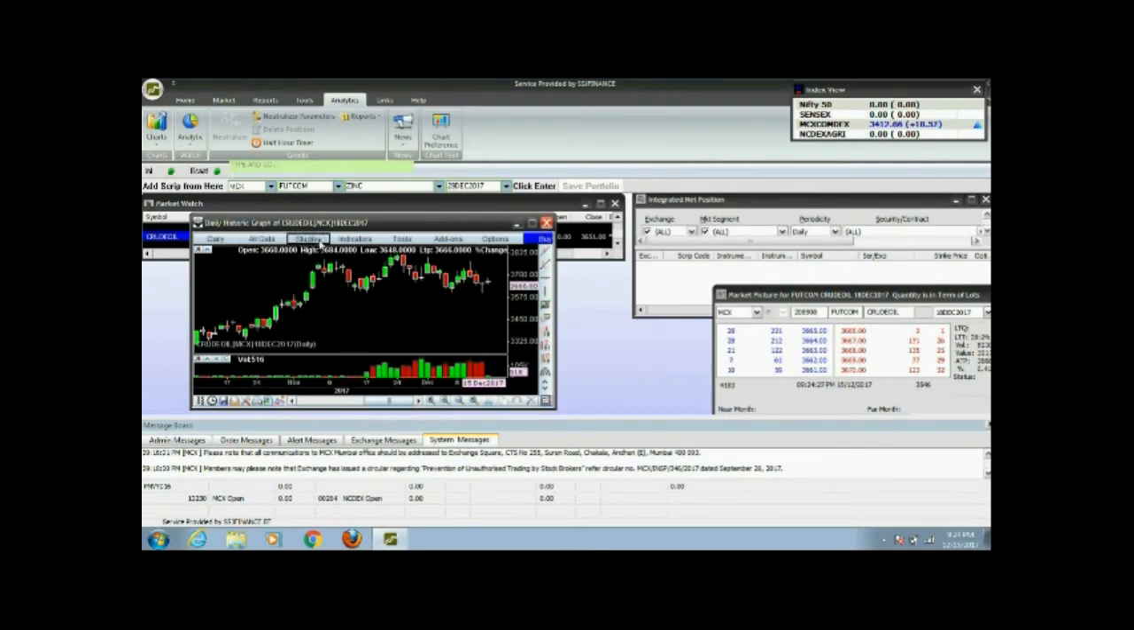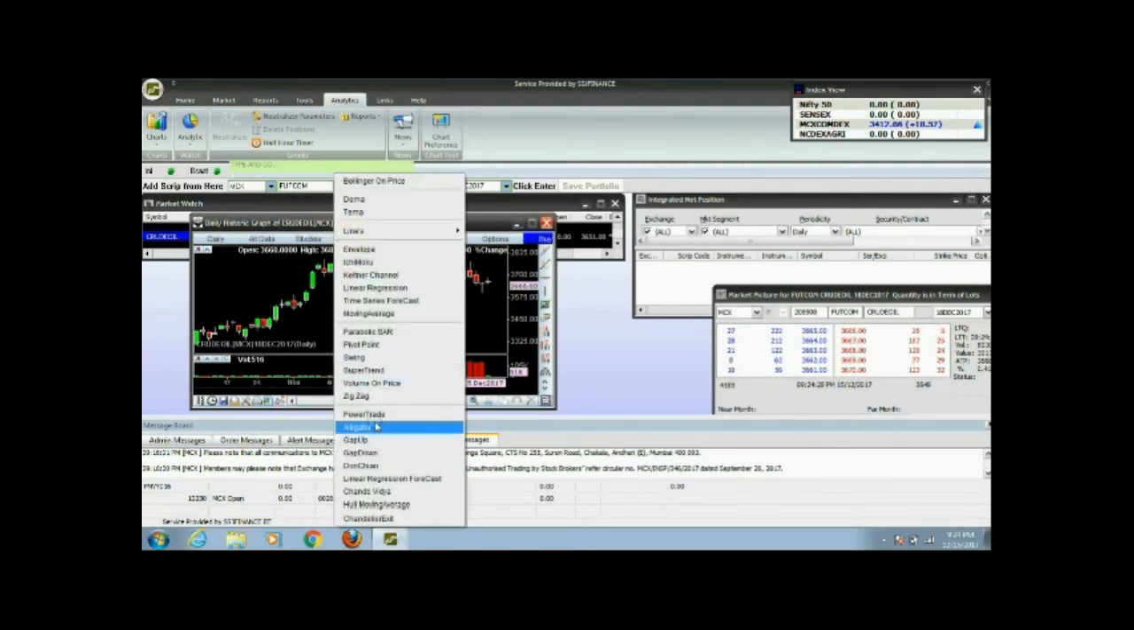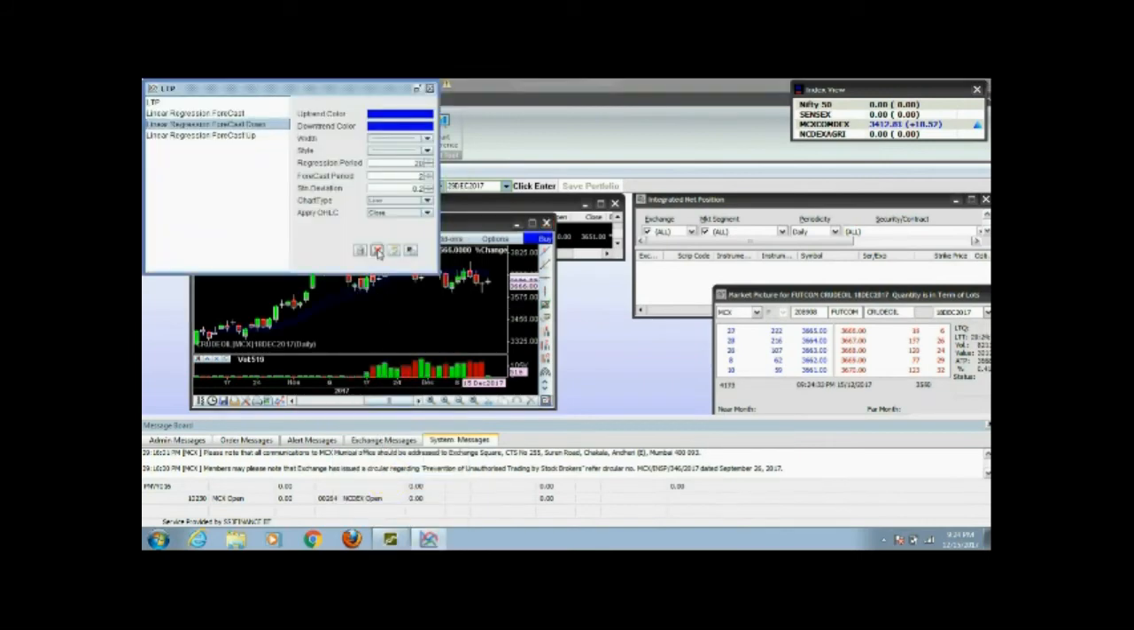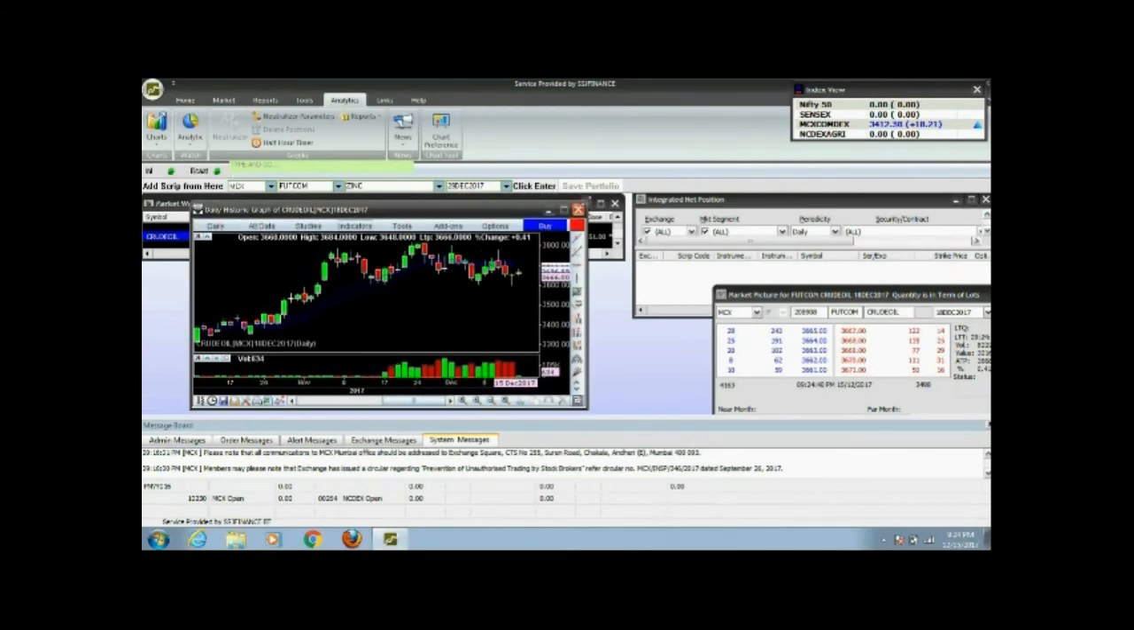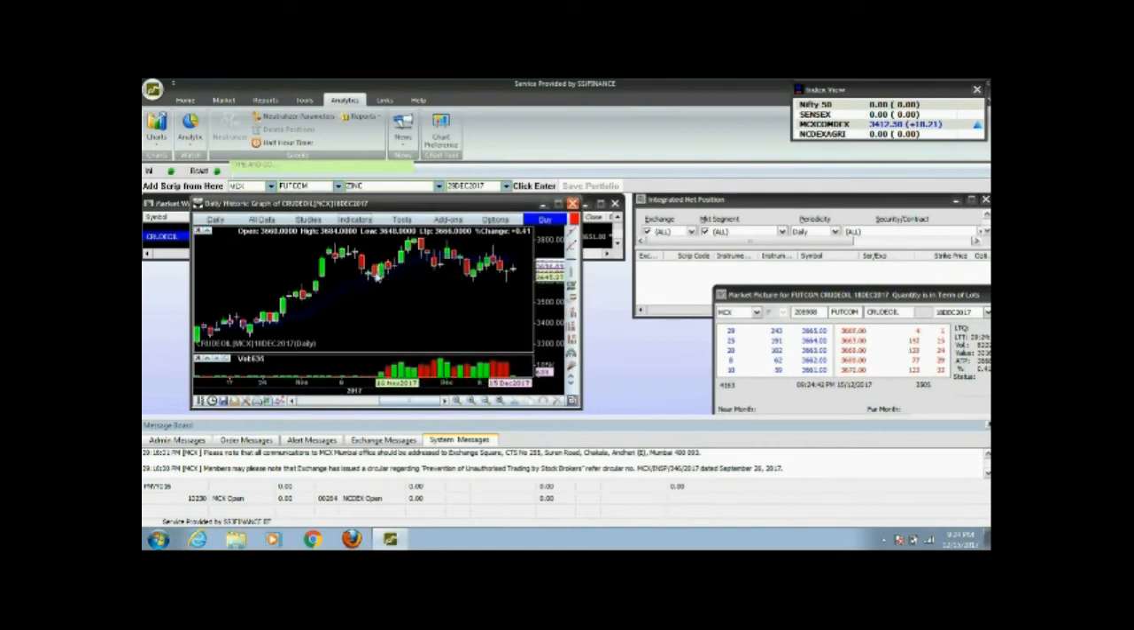Here we have to look at the volume. Now you can see that every day the trading volume is almost 11 lakhs, 12 lakhs, that is the volume getting traded.